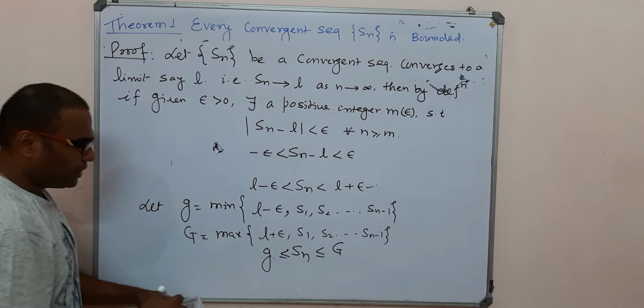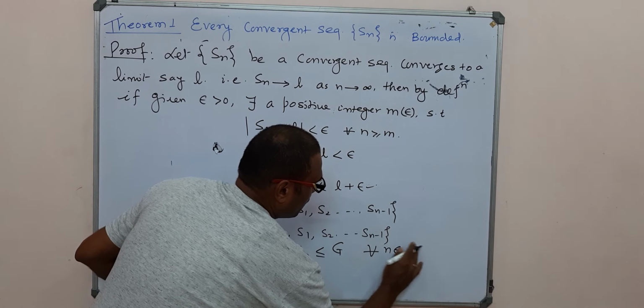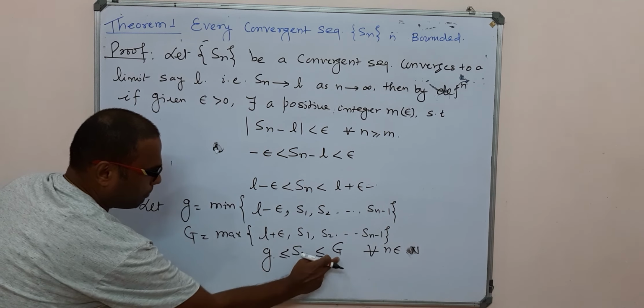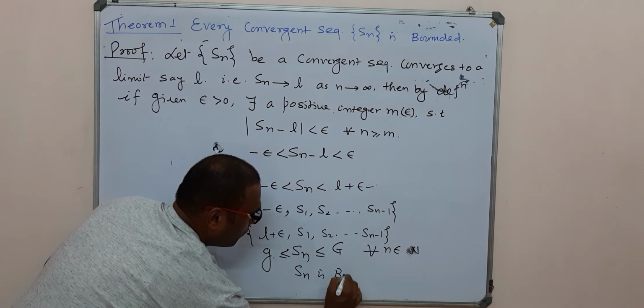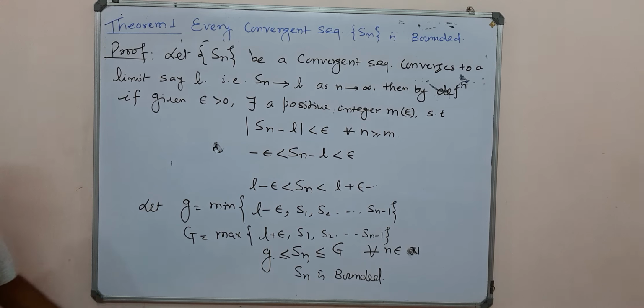And we recall the definition of boundedness. So for all n belonging to the natural numbers, with small k and capital K, our sequence Sn is bounded. Our sequence is bounded for all n.